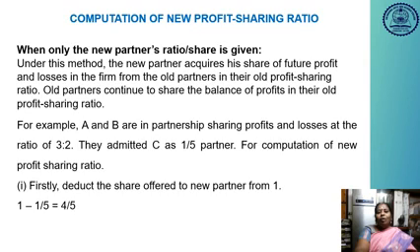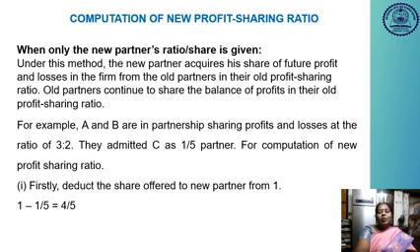So the first and foremost thing is the computation of the new profit sharing ratio during the admission of a partner. Here, the new partner's share is given, but the old partners' sacrificing ratio is not given. Only the new partner's share is given. First of all, we have to take the total profit as one.